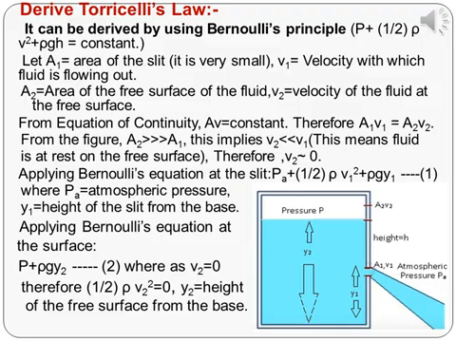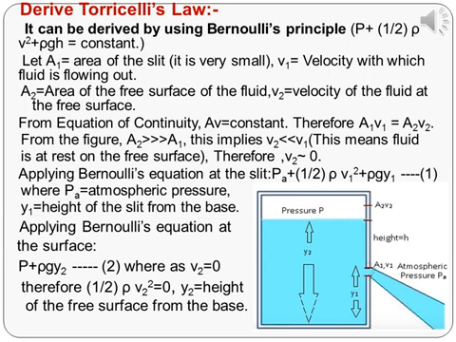Then, by applying Bernoulli's equation at the slit, we get Pa plus 1 by 2 rho V1 square plus rho g Y1, which is expression 1. Here, P is replaced by Pa and h1 is replaced by Y1. As the slit is opened to the atmosphere, the pressure at this point will be Pa instead of P1. And Y1 is the height of the slit from the bottom of the vessel.